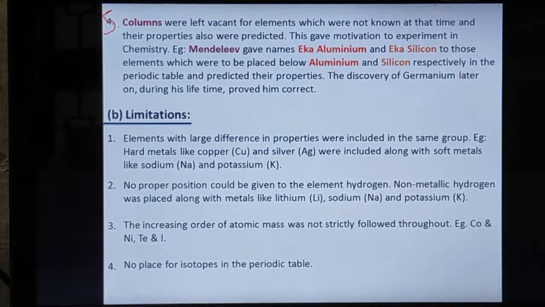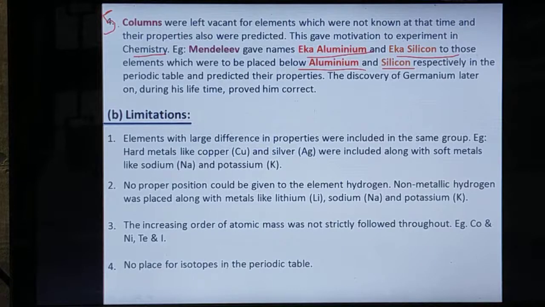This gave motivation to experiment in chemistry. Mendeleev gave the names Eka-aluminium and Eka-silicon to those elements which were to be placed below aluminium and silicon respectively in the periodic table, and predicted their properties also.